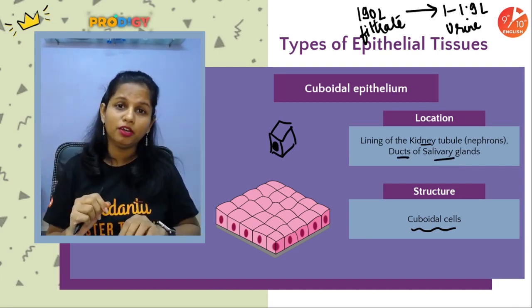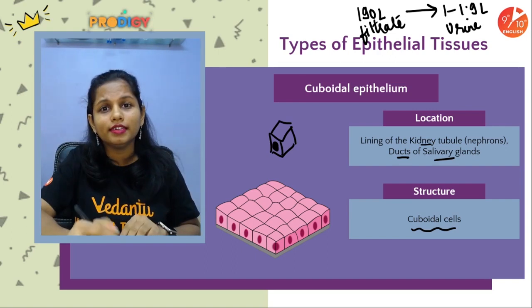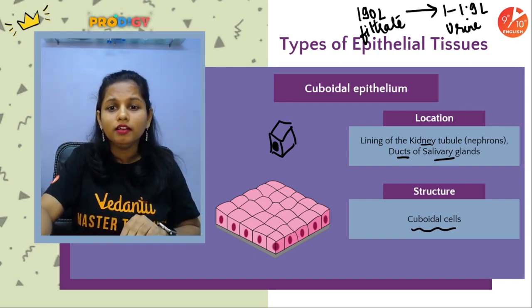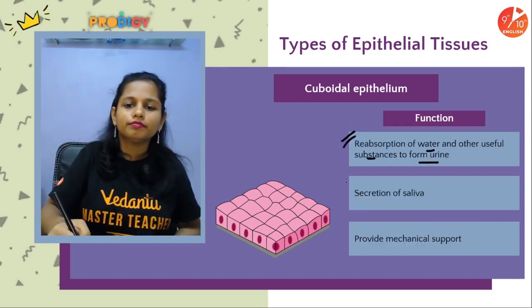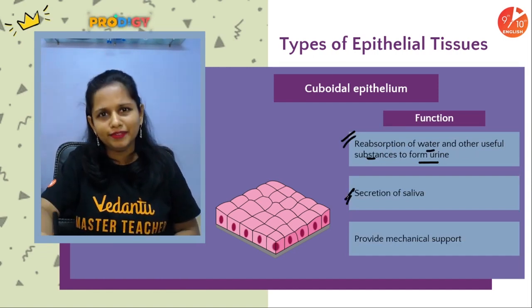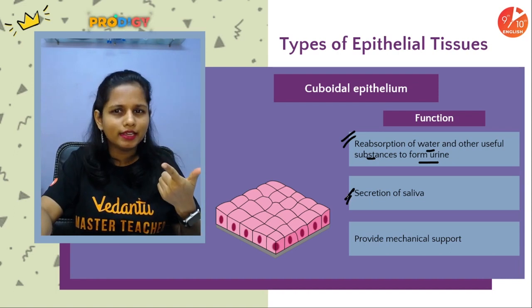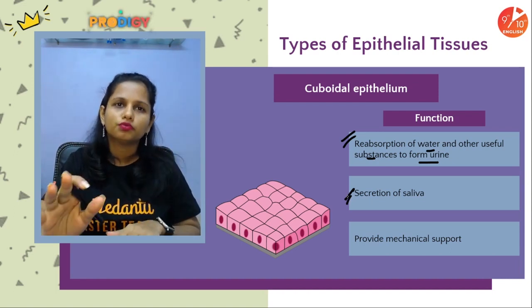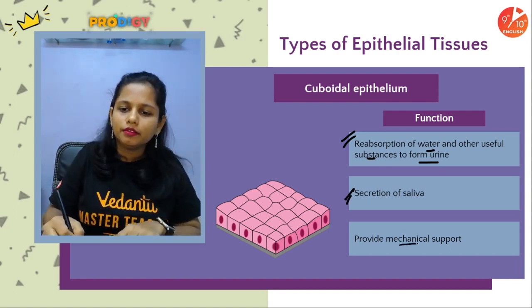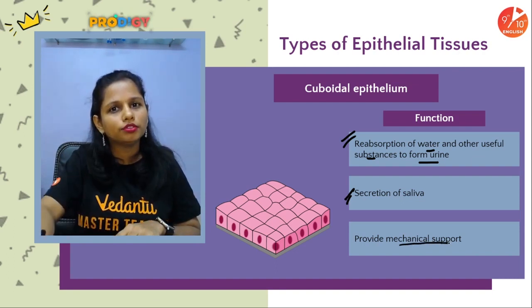So people, we have 3 pairs of salivary glands. Of course, they secrete saliva, and when we talk about its function, it is the secretion of saliva. Now, besides reabsorption and secreting saliva, these tissues also provide mechanical support.